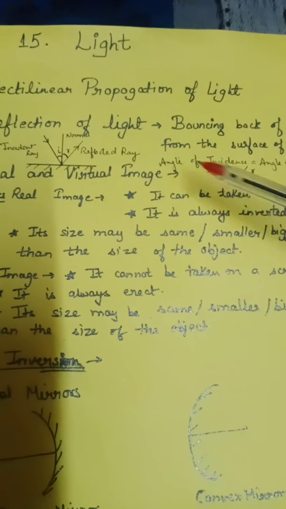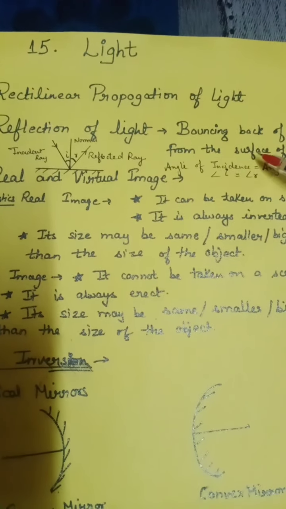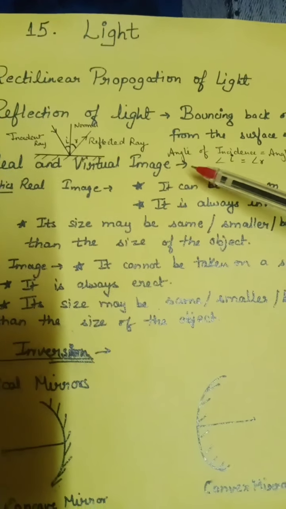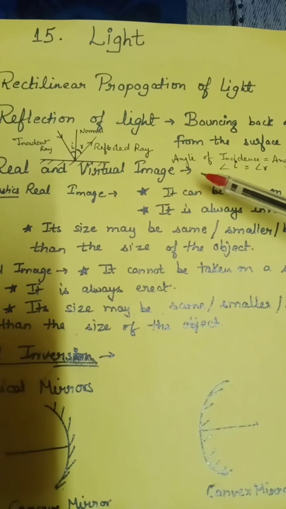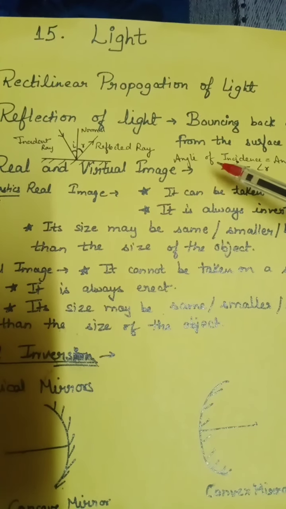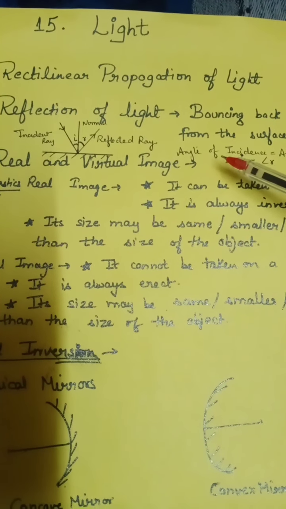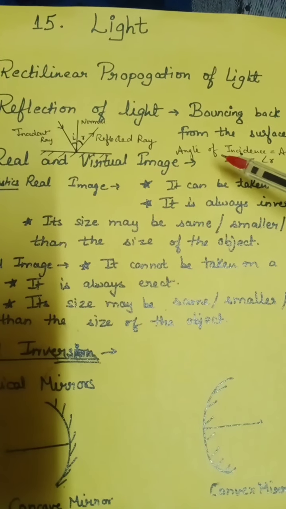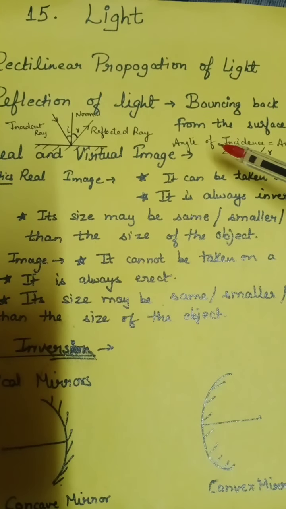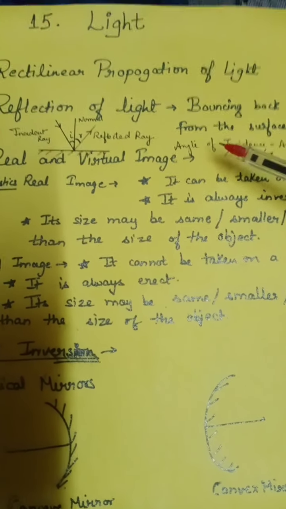Now next topic is reflection of light. Reflection is the bouncing back of light from the surface of an object. Reflection of light depends upon the nature of the object. For example, the still surfaces of water and oil, polished furniture, shiny metal surfaces and polished surfaces. These are smooth and can turn back the ray of light in the same medium, thus acting as a mirror.